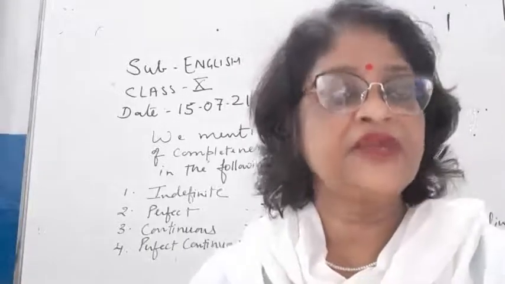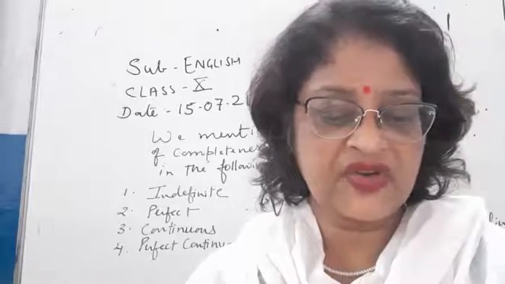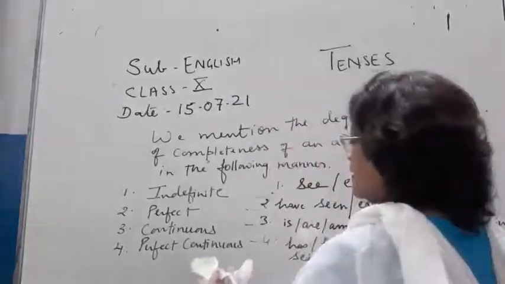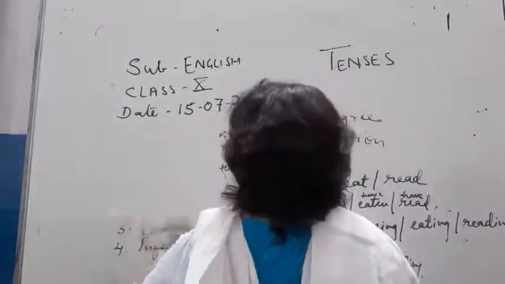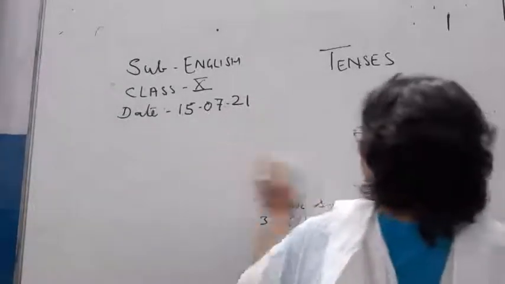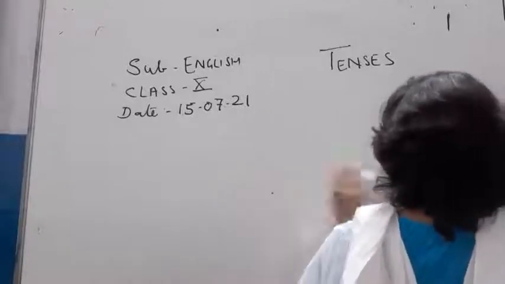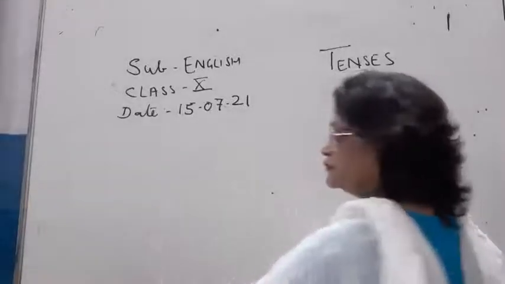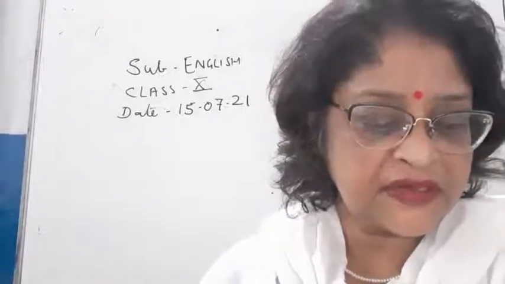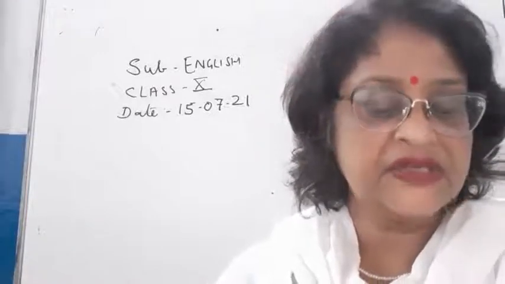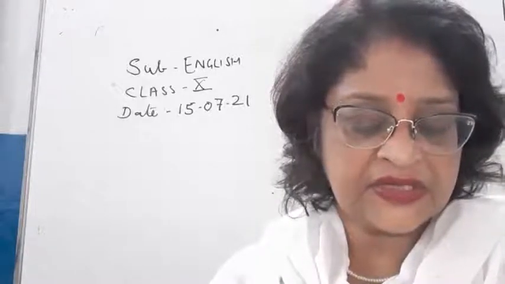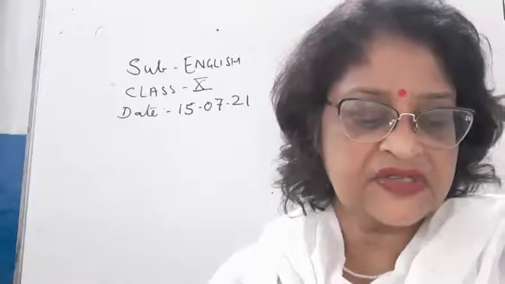Now children, taking both the things, the time of an action and the degree of completeness of an action, we divide tenses into the following types. We divide each tense into 4 types.